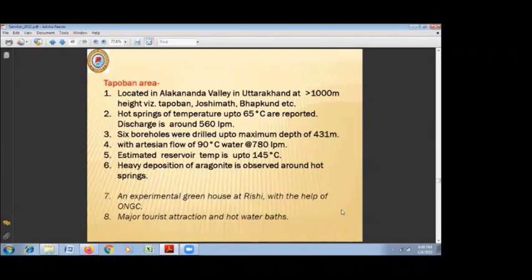6 boreholes were drilled, in which we got temperature of 90 degrees centigrade, and estimated reservoir temperature, that is down dip temperature based on the water composition, is around 145 degrees centigrade. And deposition of aragonite, that is calcite, is observed along hot springs. That indicates that certainly this is an active geothermal field. Here also experimental greenhouse was tried, but now they are not presently in operation.